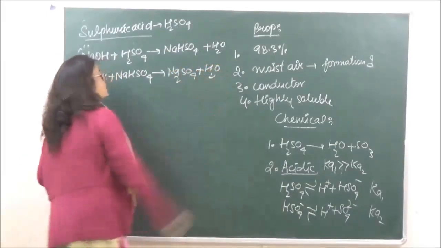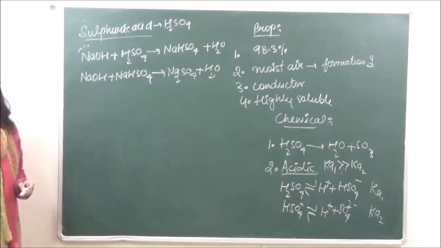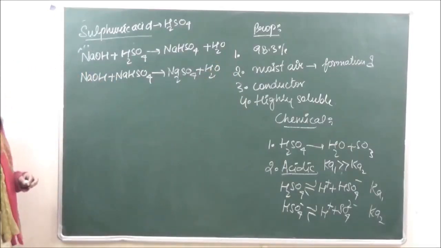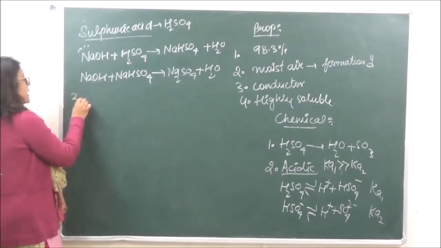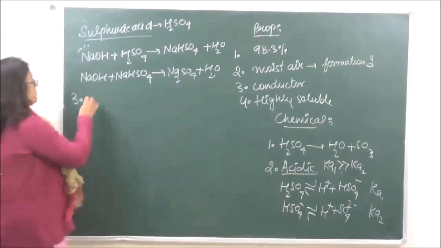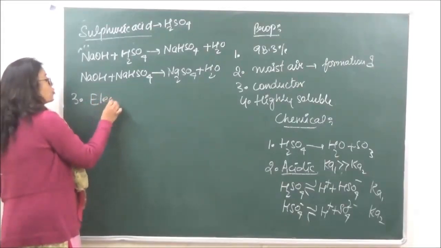So it forms two series of salts. One is the bisulfate and the other one is sulfate. Right? Then number 3, it reacts with all the electropositive elements, releasing hydrogen.